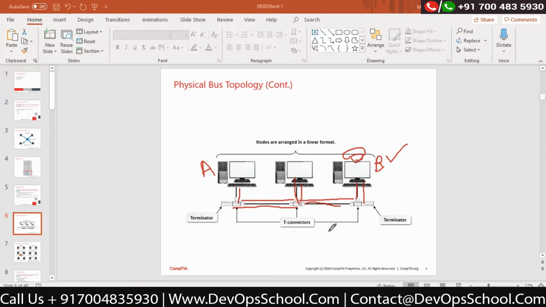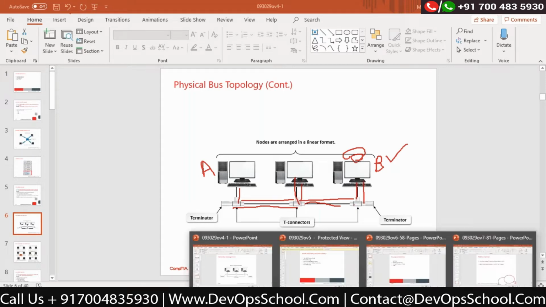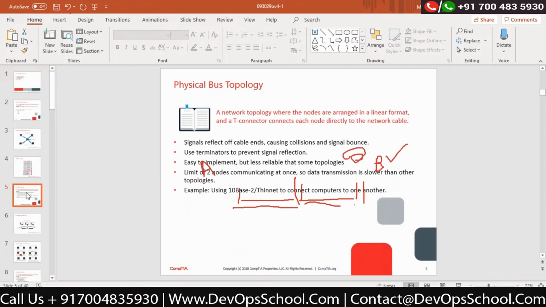Correct. Now you can imagine, it is clearly mentioned over here: signal reflect of the cable, that is fine. Easy to implement, limit of two nodes communicating at once, so data transmission is slower than other topologies.